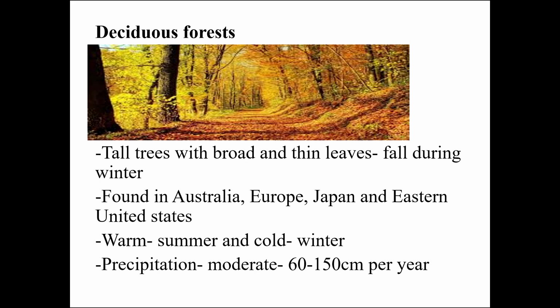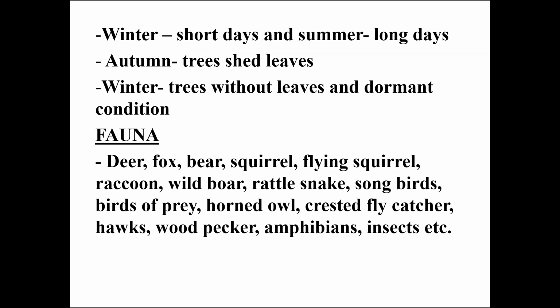Whereas in the deciduous forest we can see tall trees with broad and thin leaves. These leaves fall during the winter, and it is found in Australia, Europe, Japan, and the Eastern United States. Here the summer is very warm, whereas the winter is very cold, and the precipitation is moderate, ranging from 60 to 150 centimeters per year. In winter the days are short, and in the summer the days are long. In the autumn the trees shed their leaves, and in the winter the trees are seen without leaves.